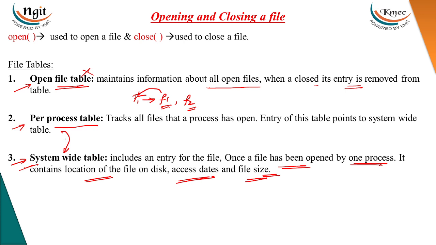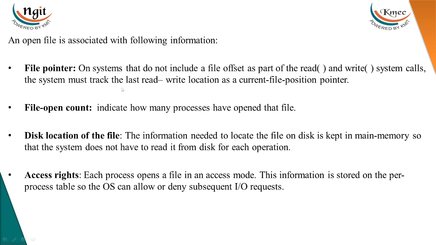Next, the open file table is associated with the following information. First, when a file is opened, it will use the seek system call to go to the current position of the file. Whenever you open a file, the current position will be either the starting or the ending. Then the file open count.